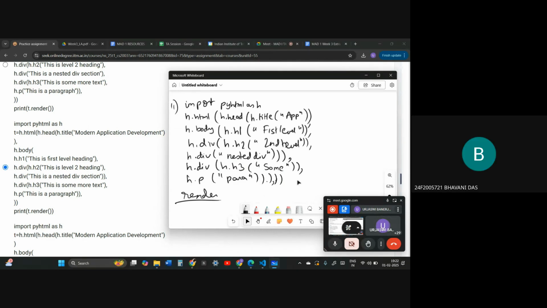Yes, ma'am, understood. Ma'am, they are considering the statement closure and the other tag closure as the same. So the closure would actually be like this, and the opening would be like this. In the code given in the option, you have taken the statement closure and the tag closure separately, but in the options they have taken it as one only, like one bracket.